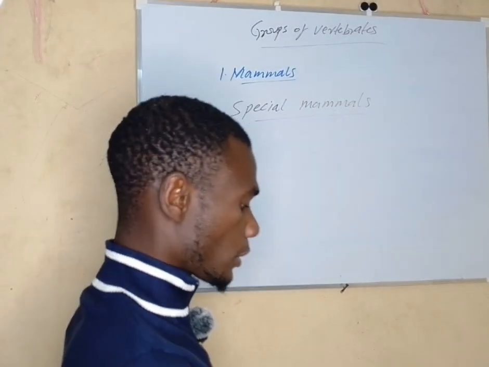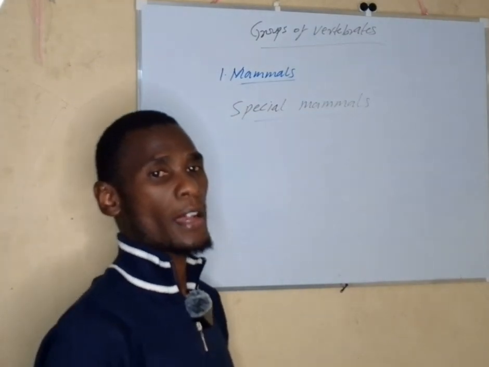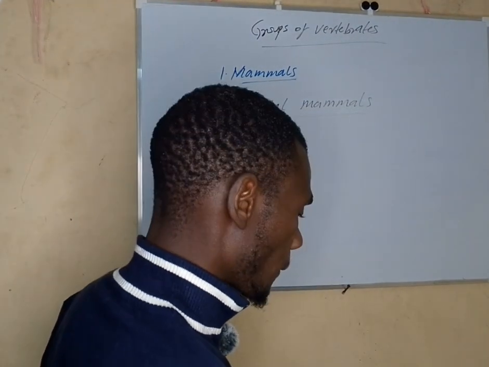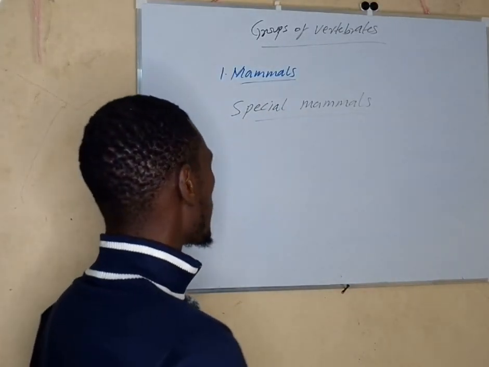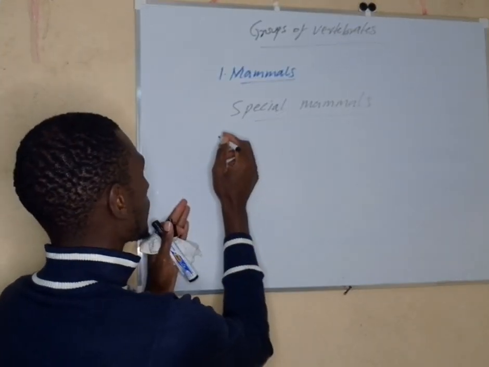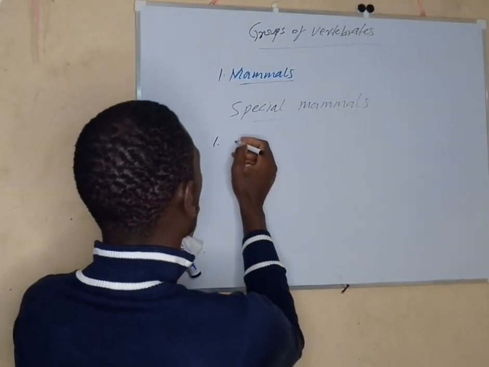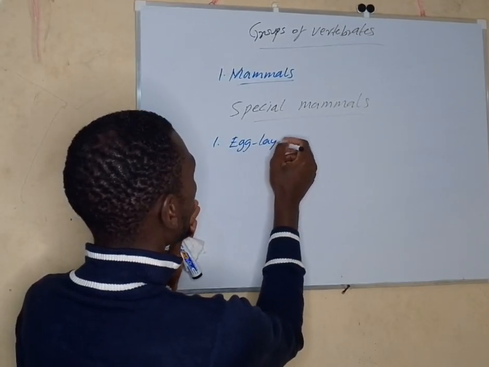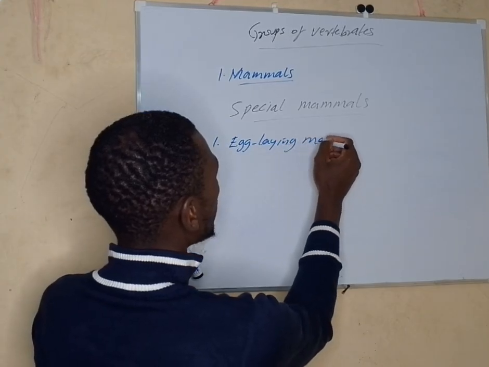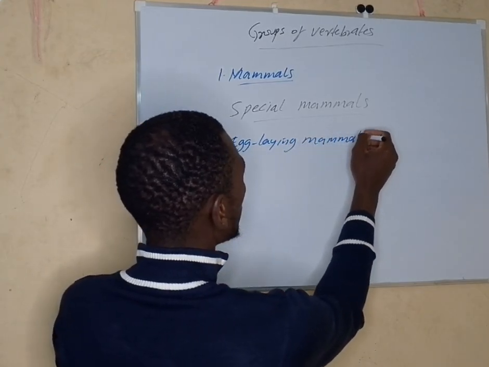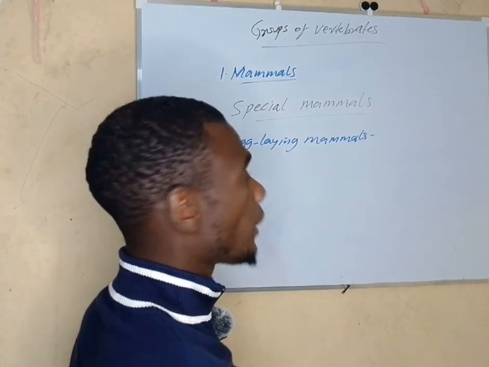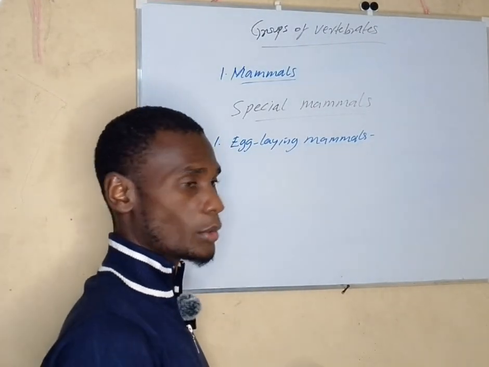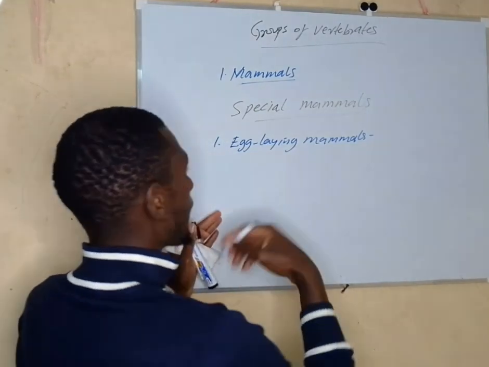Now, these special mammals tend to have different characteristics from the majority of the mammals. So the number one special mammals are what we call egg-laying mammals. Now, most mammals give birth, but there are a few that instead of giving birth, lay eggs. So they are called egg-laying mammals.